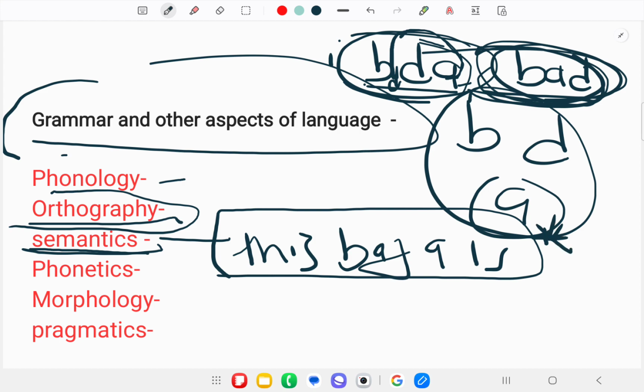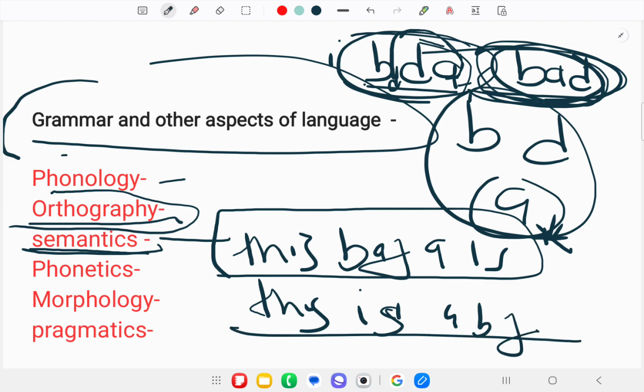There is no correct arrangement, or correct structure of the rules, that allows the sentence. If I say "this is a boy", then we say this is the correct sentence, because it follows the rules and regulations of sentences.